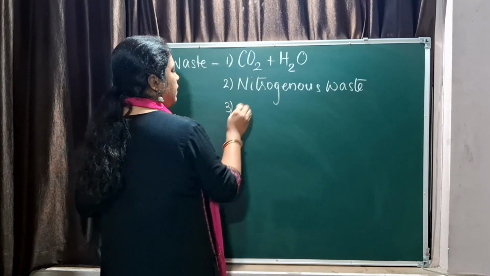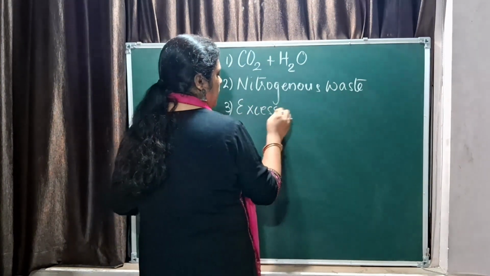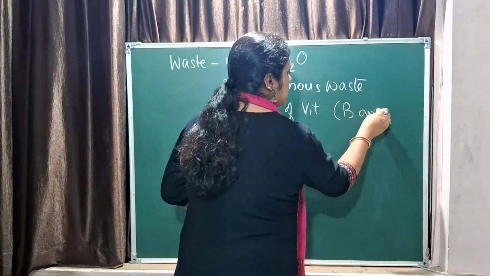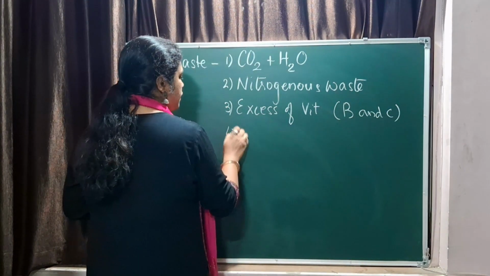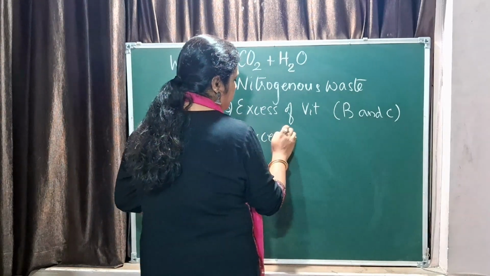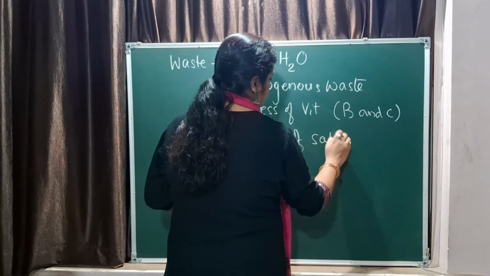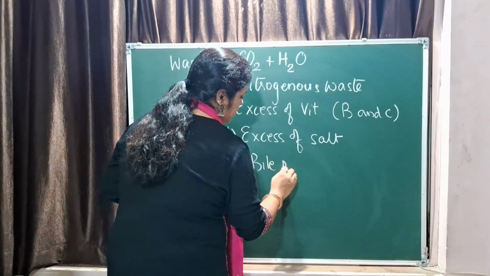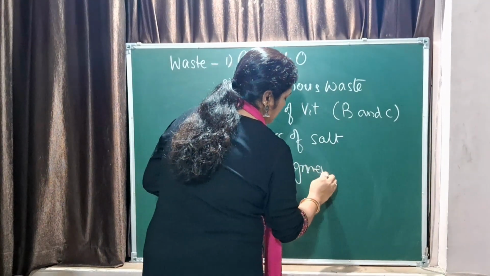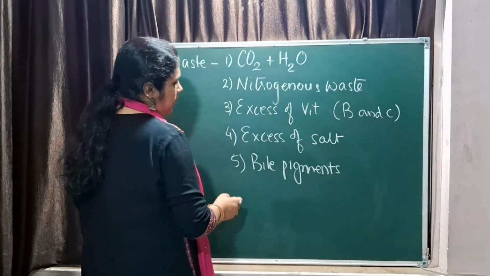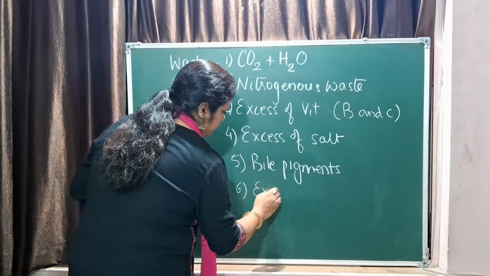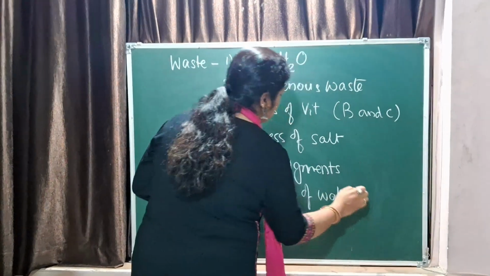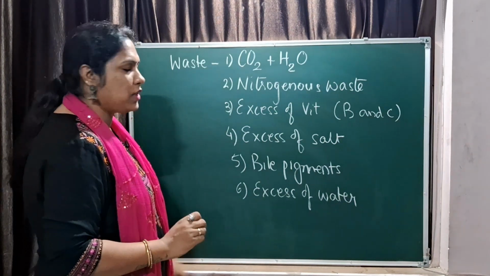Then you have excess of vitamins, especially the water soluble vitamins, that is B and C. Then excess of salt. Then you have bile pigments, and excess of water. These are the metabolic waste of our system.